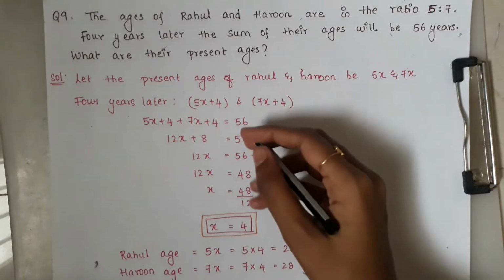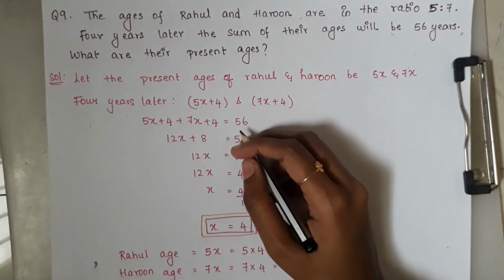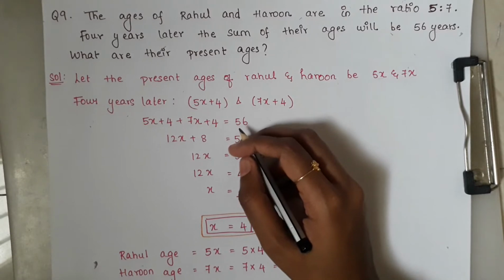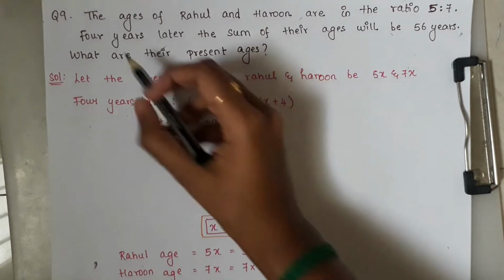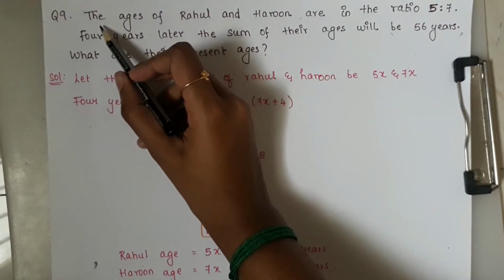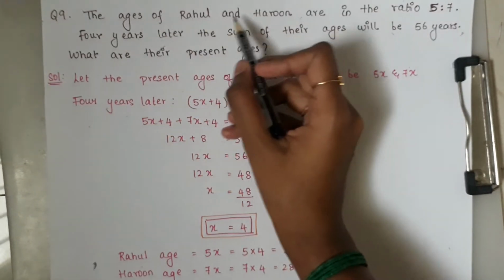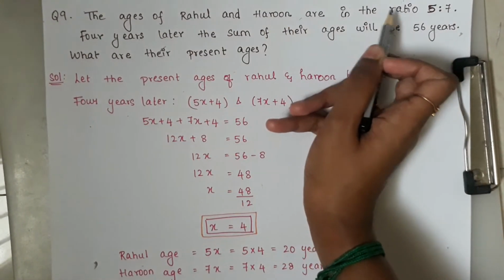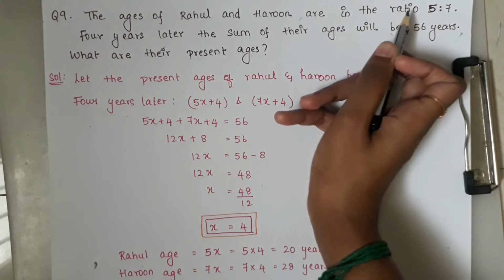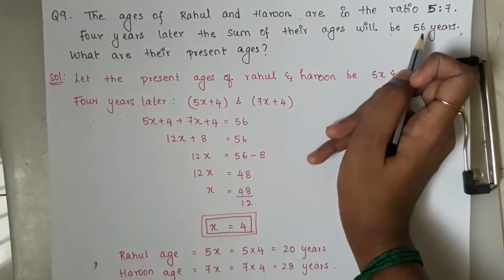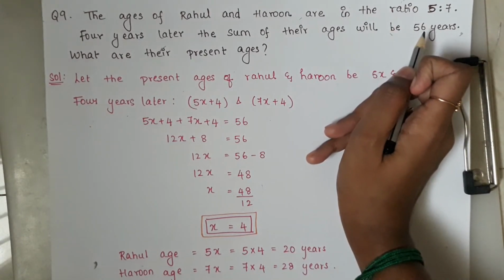So today we'll see exercise 2.2 question number 9 and 10. Let's get started. So in the ninth question, the ages of Rahul and Arun are in the ratio 5 is to 7. So here they have not given the exact ages of Rahul and Arun, instead they have given it in ratio.